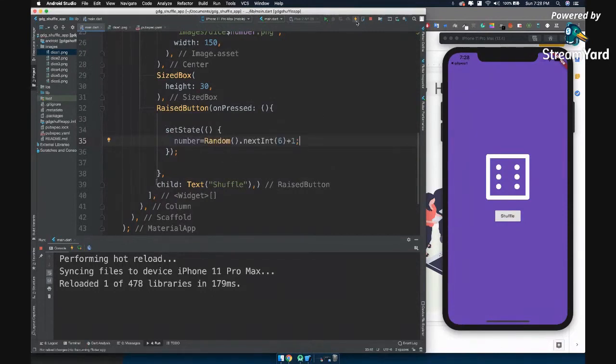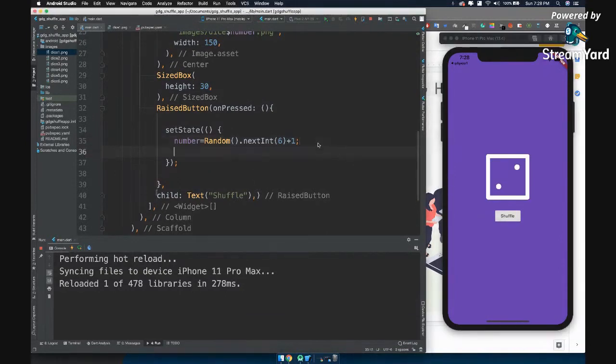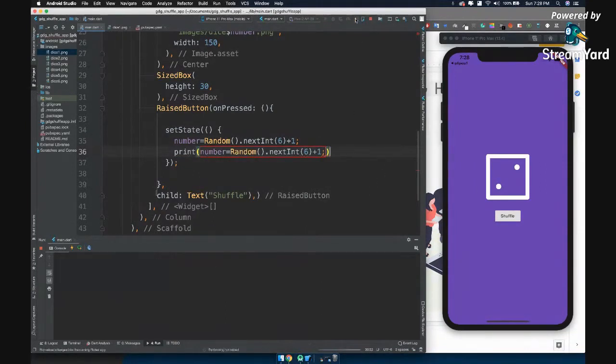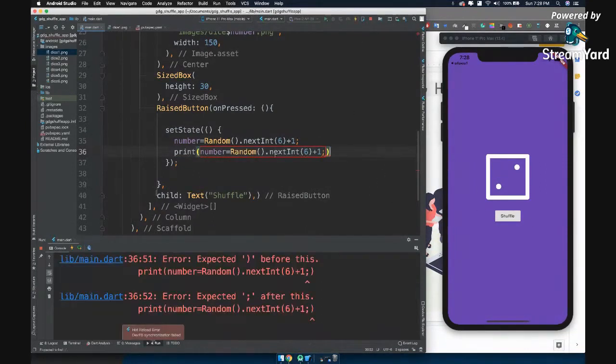Now, let's say hot reload, and let's say 2, 1, 3, 1. It keeps on going like this. So now, as you can see, we have successfully created it. Let's print the object in order to verify it, just give me one moment. Oops. Yeah, 6 plus 1. Let's add.